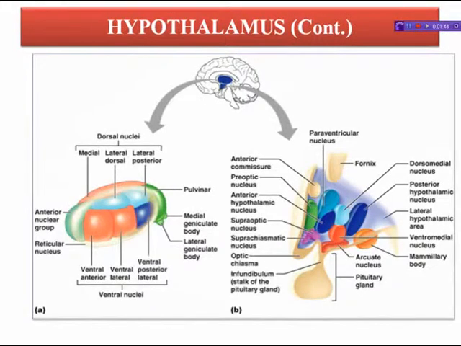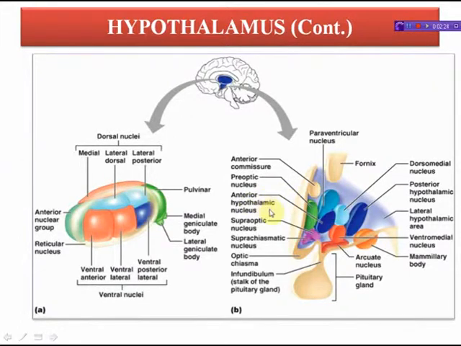This is the different nuclei of the hypothalamus. See, this is the anterior nuclear group, this is the reticular nucleus, this is the ventral nuclei, namely ventral anterior, ventral lateral, ventral posterior, lateral nuclei. These are the dorsal nuclei, namely medial, lateral, dorsal and lateral posterior dorsal nuclei. This is the paraventricular nucleus, this is the anterior commissure, this is the preoptic nucleus. These are all the small nuclei of the hypothalamus.